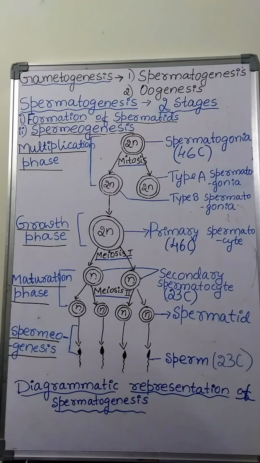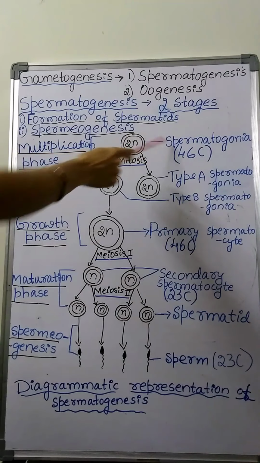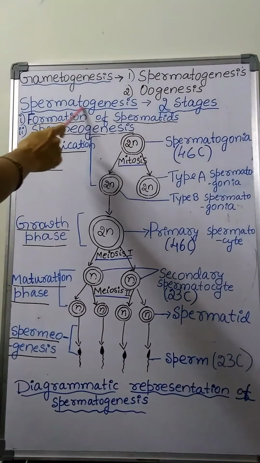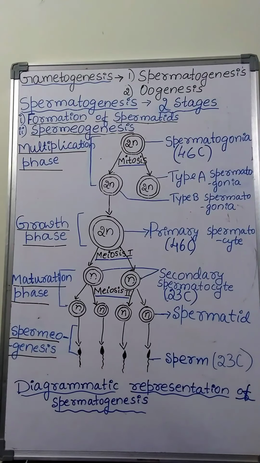Spermatogenesis is the process of formation of sperms by the immature male germ cells or spermatogonia in the seminiferous tubules of testes.